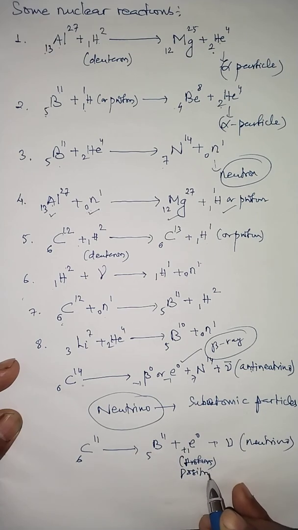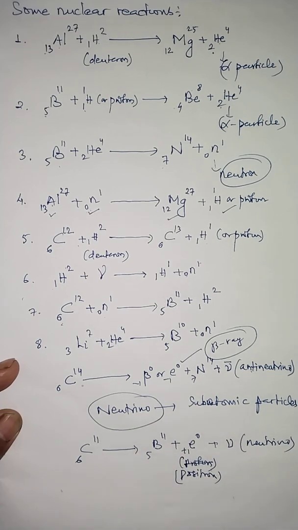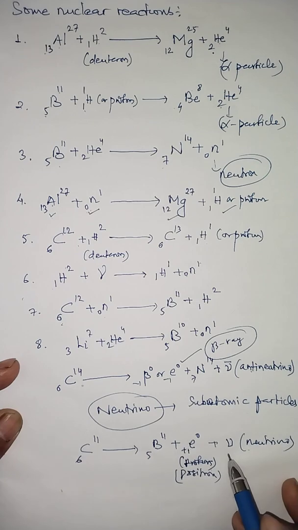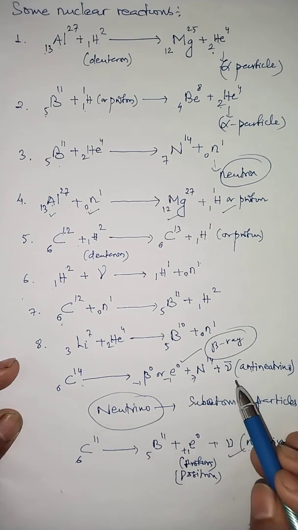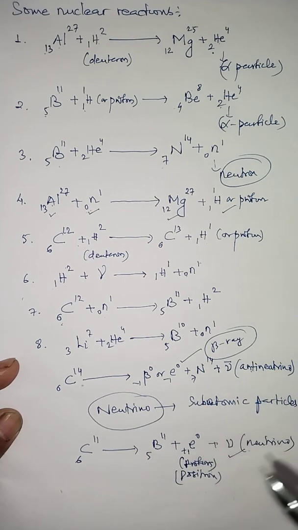The positron is an antiparticle of the electron, having the same mass as the electron and the opposite charge. Now the neutrino, as I said, is also similar to the electron but has no electrical charge. Similarly, there is a particle antiparticle of the neutrino, which is called the antineutrino.